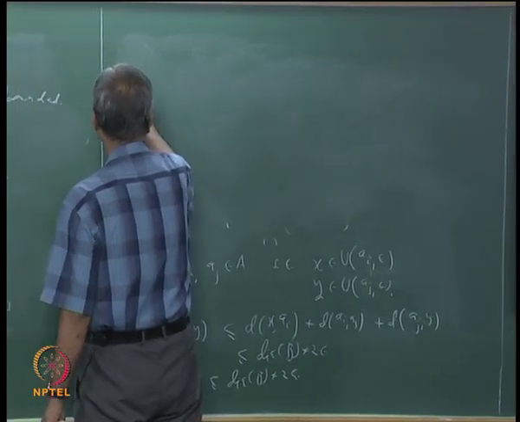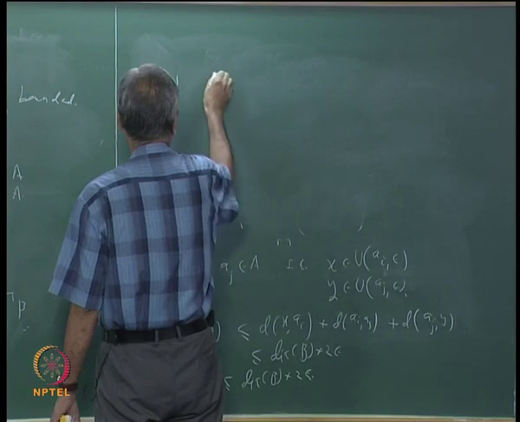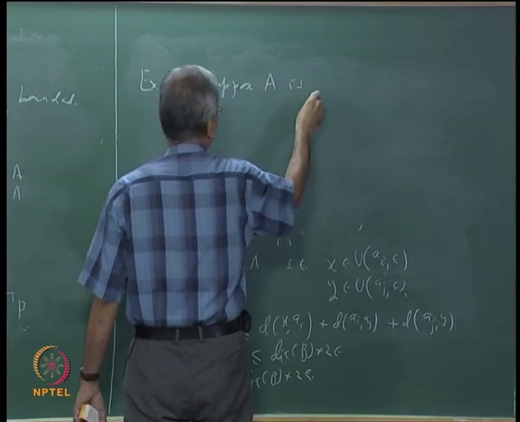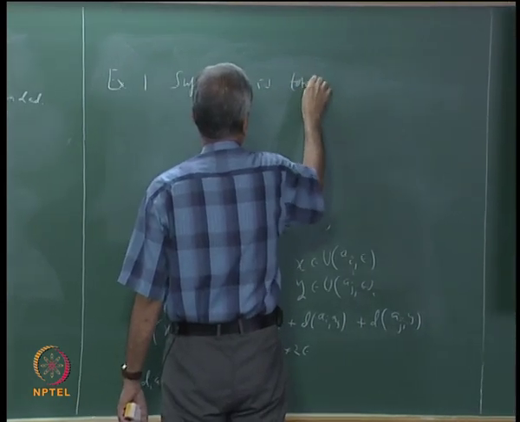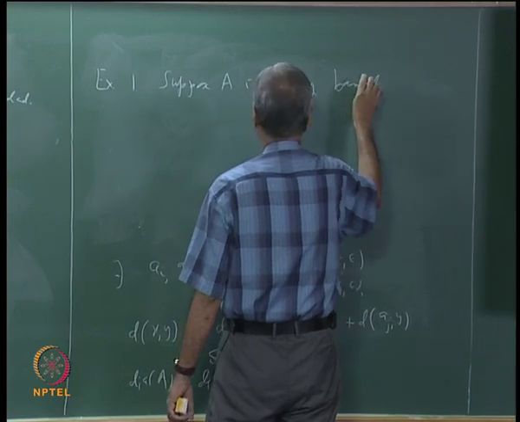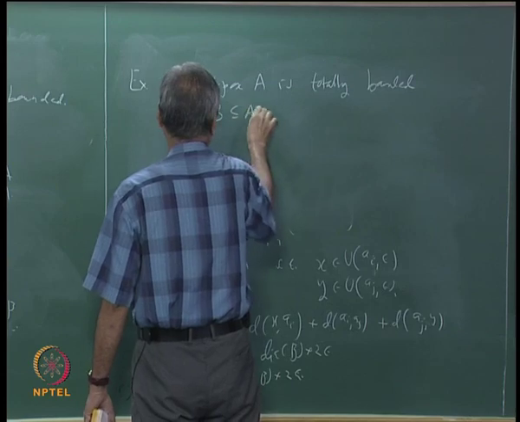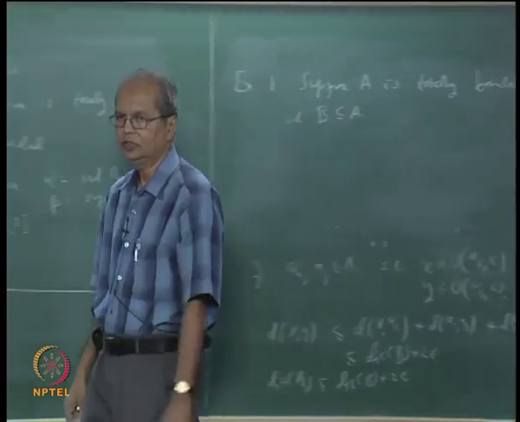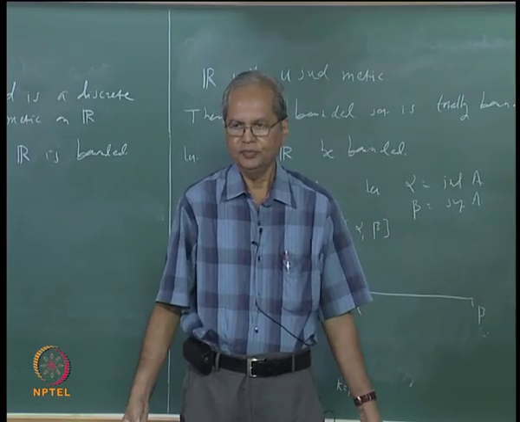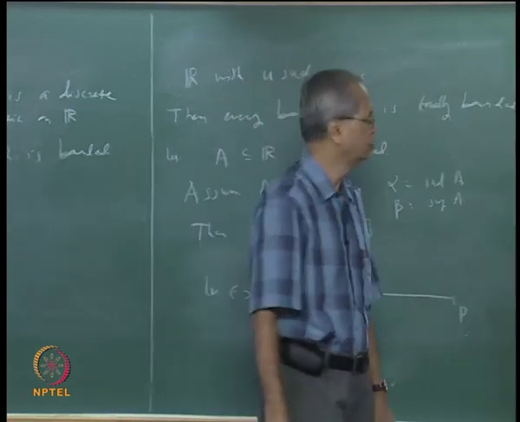One exercise is this: suppose A is totally bounded and B is a subset of A. What can you say about B then? B also must be totally bounded.